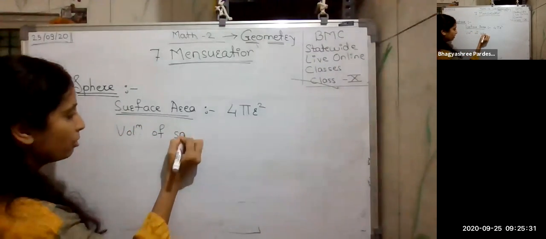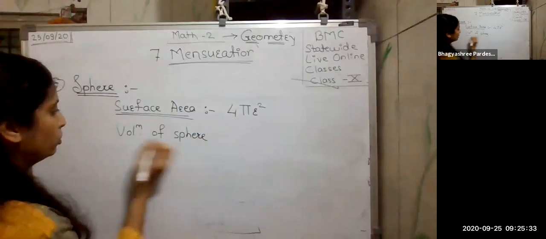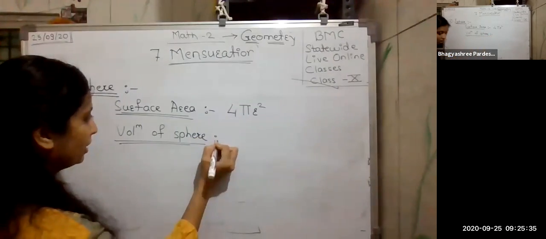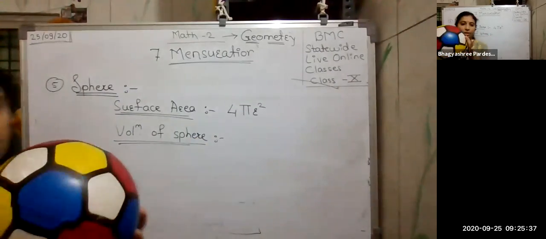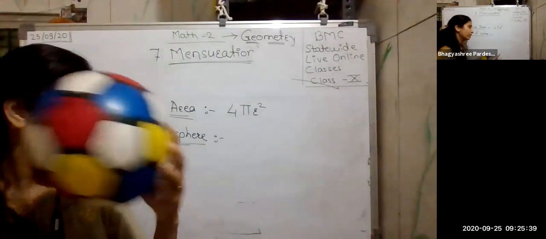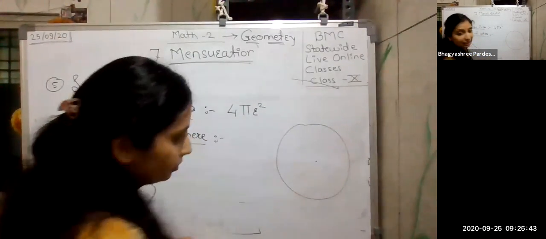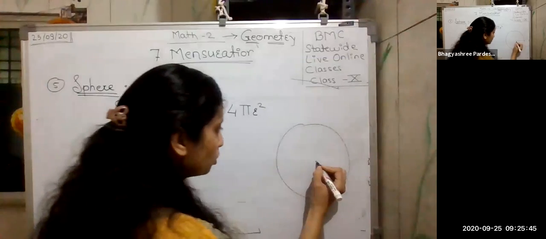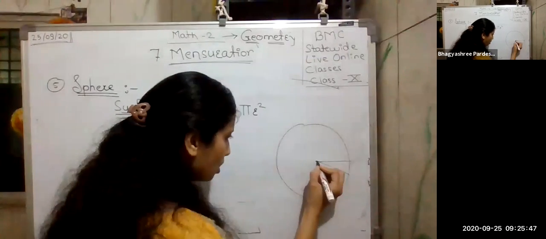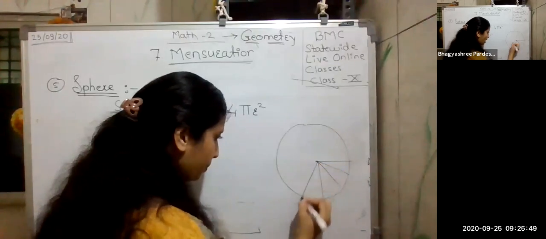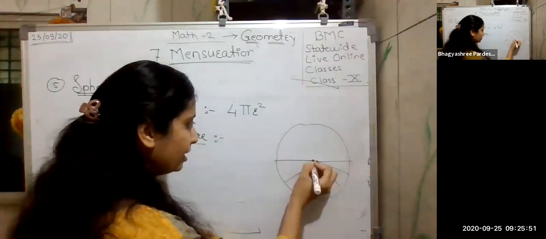Now this is one of the important things, how to frame this formula. This is the important thing here. So again, just consider this sphere here. Okay, or I am drawing a circle or sphere here. This is the center. So all these, what are these? All these are the radius of the sphere.